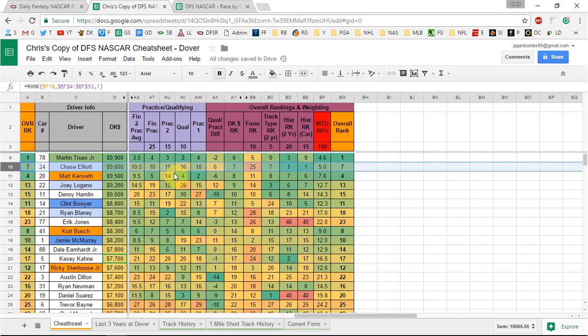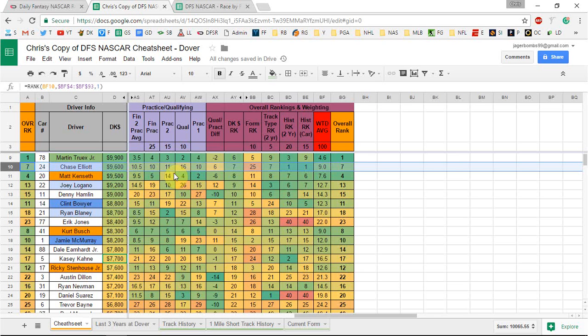Logano, I like that he started in 26, but they've really struggled to find speed, but they are an elite team. I think they can put it together. He's going to be a GPP play, and I think possibly a lot of people might see that 19th in final practice and maybe avoid him, so he could come in outside the top 5 in ownership this week.